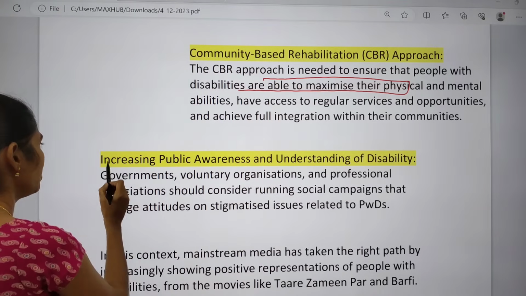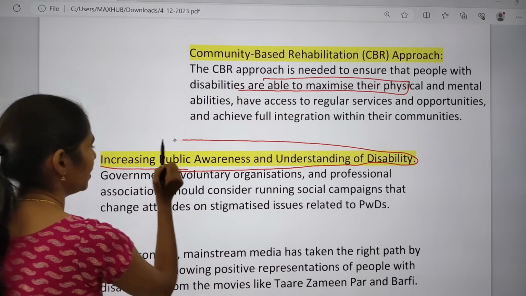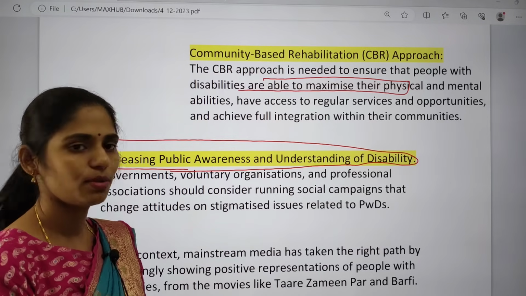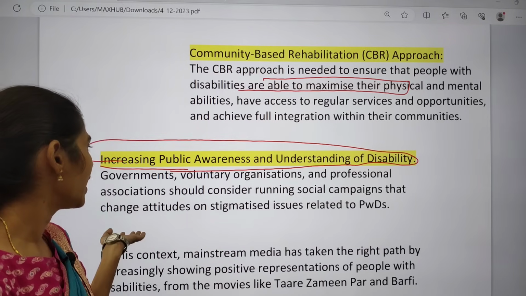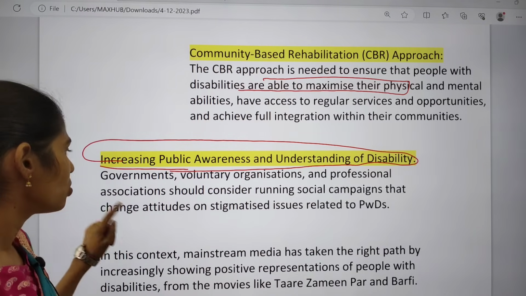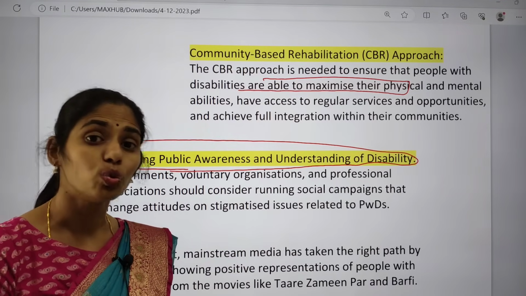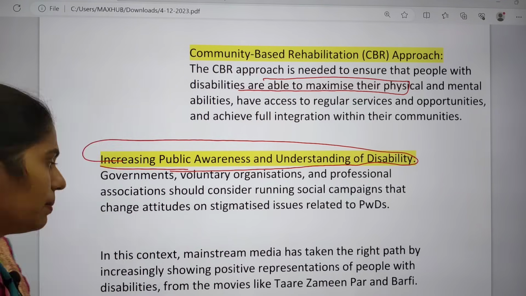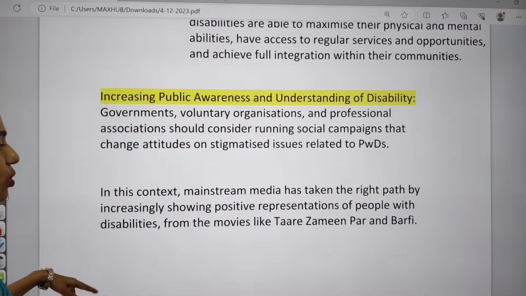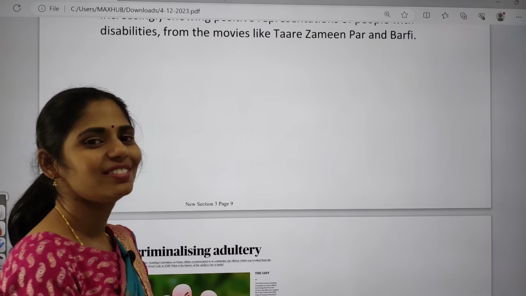And next one is we can focus on increasing public awareness and understanding of disability. Especially government, volunteers, and professional organizations and associations should run social campaigns that will help change the attitude of people in society towards disabled people. These are some important things, and we can show movies like Tare Zameen Par and Barfi so that we can improve awareness.